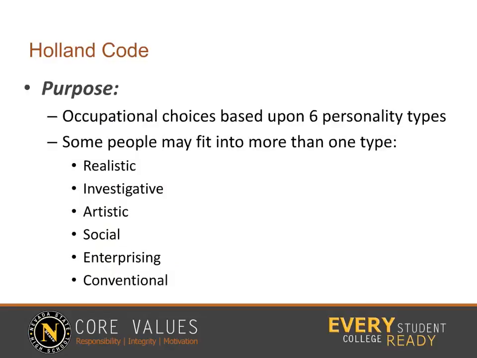The Holland Code is a list of occupational choices based upon 6 personality types. It was developed by psychologist John L. Holland, who found your personality should drive your career options. The 6 personality types include realistic, investigative, artistic, social, enterprising, and conventional. Some people may fit into more than one type. Click to the next slide when you are ready.